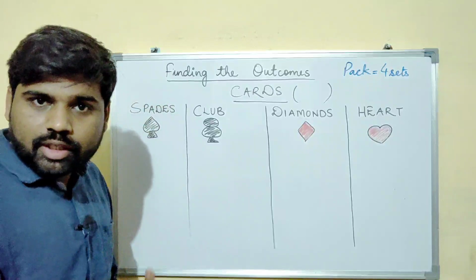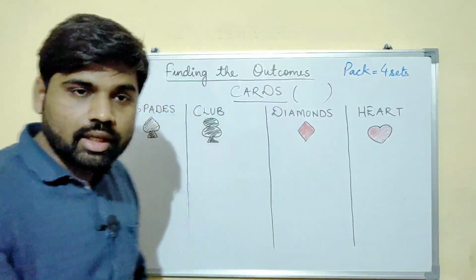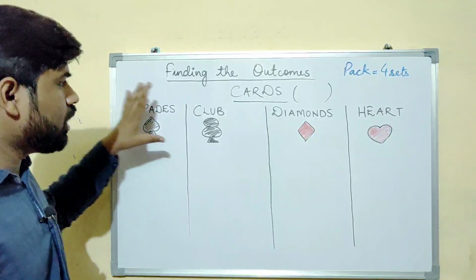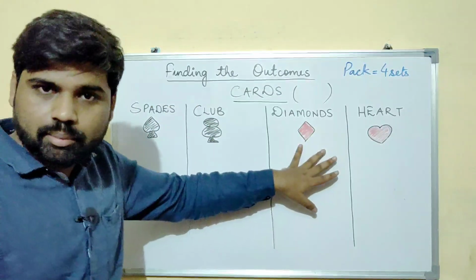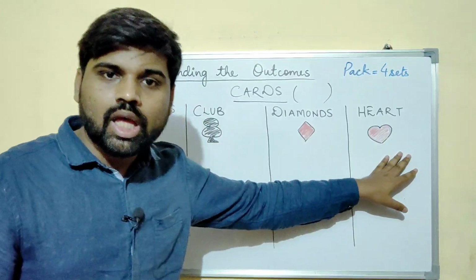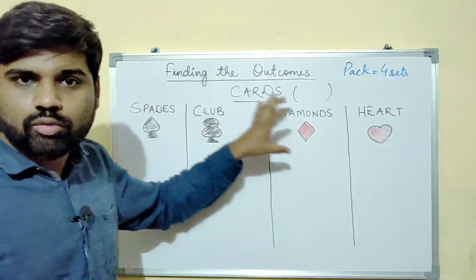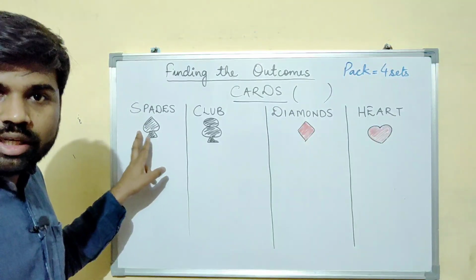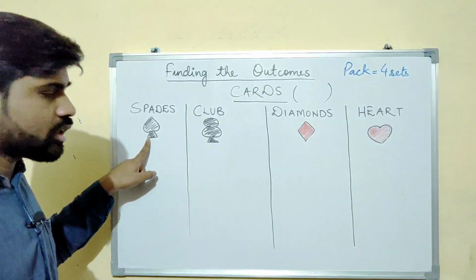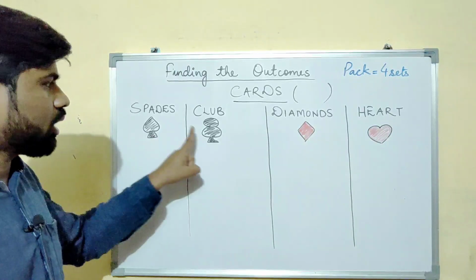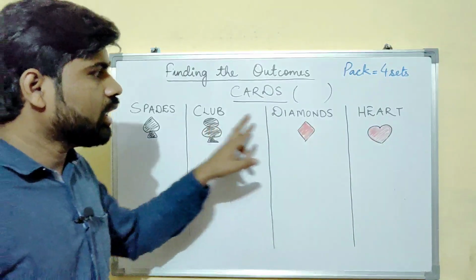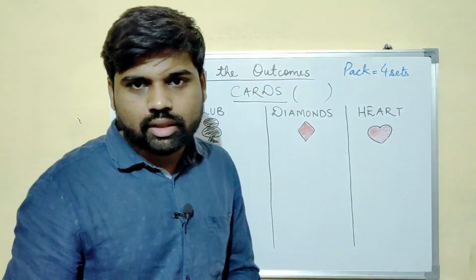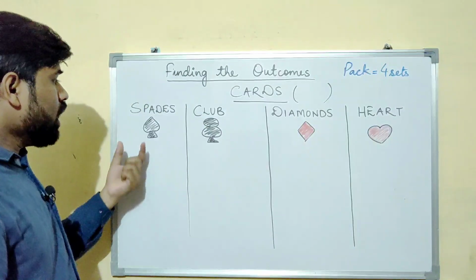Let us try to decode it, or let us try to understand it in depth. See, the 4 sets are spades, club, diamonds, heart. These are the 4 sets of the cards in the pack. Now as you can see, I have shaded it. The spade is in black color, club is in black color, diamonds in red color, and the heart in red color.